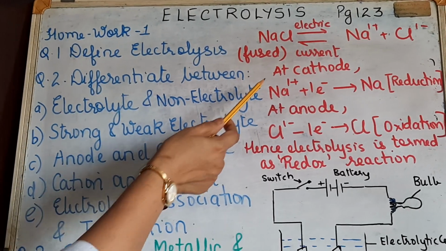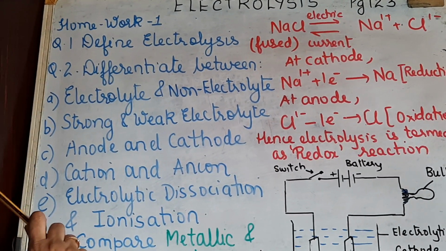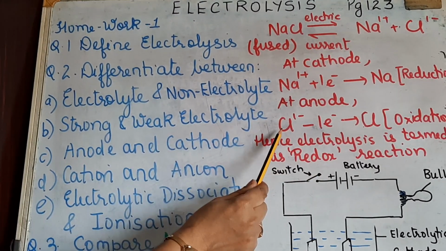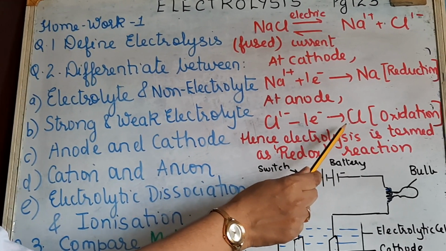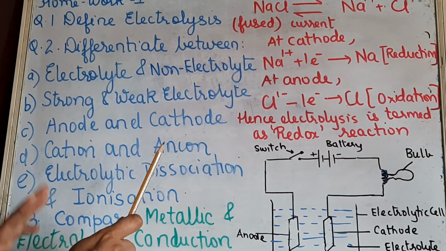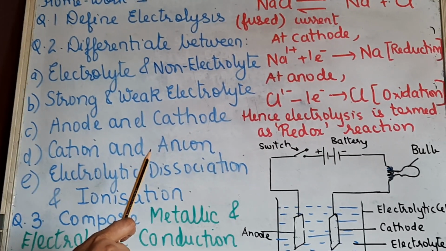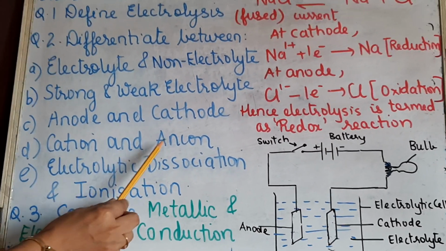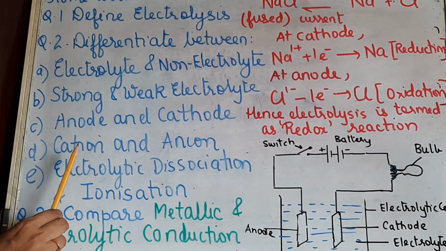So you will say that cations migrate to the cathode, anions migrate to the anode. Then the cations gain electrons and get reduced at the cathode, anions lose electrons and get oxidized at the anode. Okay, clear? So these differences are very simple provided you understand them properly. There is no need to literally learn the differences by heart. It's more of understanding. Clear? So for cation and anion, at least 2 points each you have to know for all these differences.